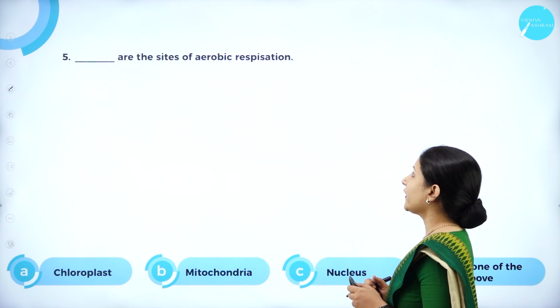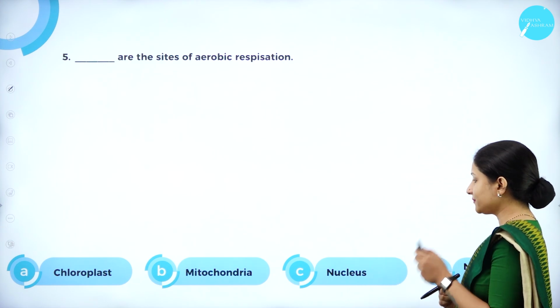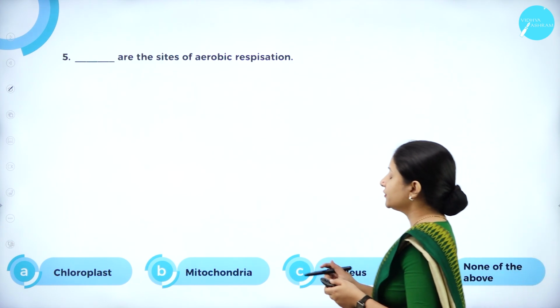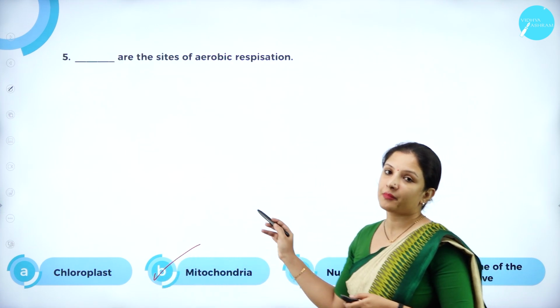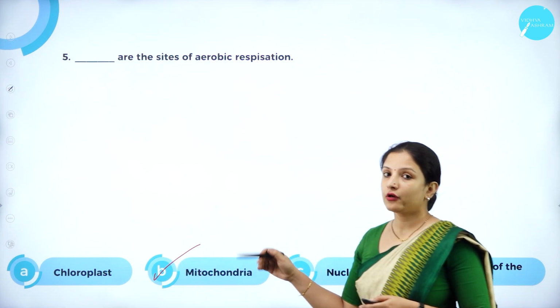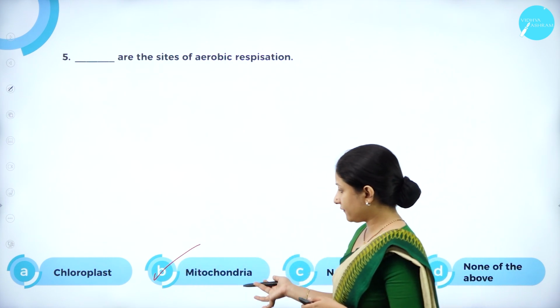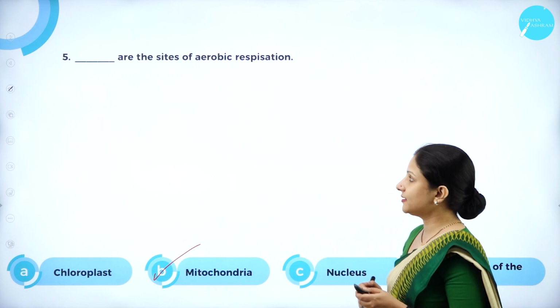Dash are the sites of aerobic respiration. Chloroplast, mitochondria, nucleus, none of the above. So aerobic respiration, or cellular respiration which is aerobic, occurs in the mitochondria of the cell, wherein lots of ATP gets produced. So therefore, mitochondria is the right answer here.